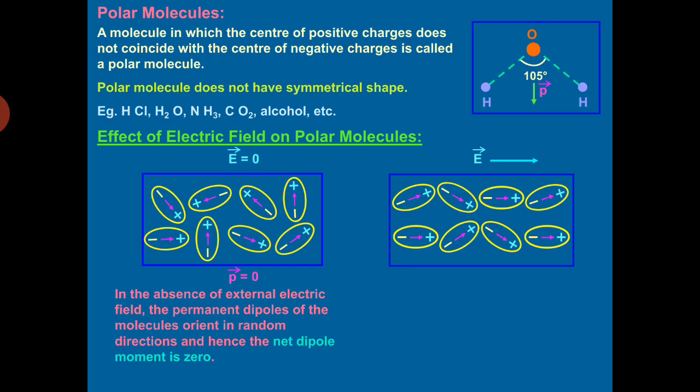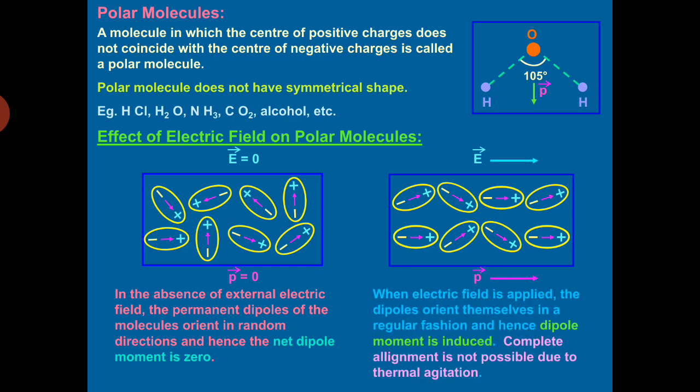So complete alignment is not possible due to thermal agitation. However, when the electric field is applied, the dipoles orient in a regular fashion and a dipole moment will be induced in it.